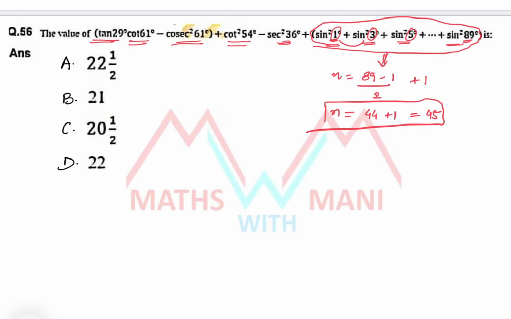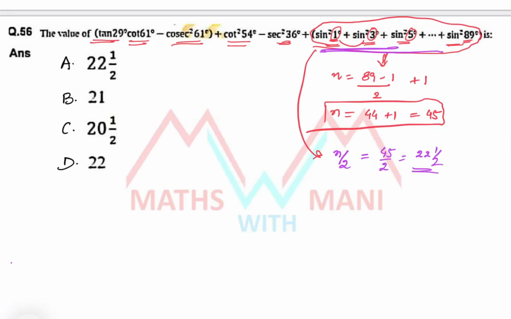But what I told you, the final answer for this value is equal to n by 2. I told you directly. So the final answer is 45 by 2, which means 22 and a half. That is the value of this part of the problem.